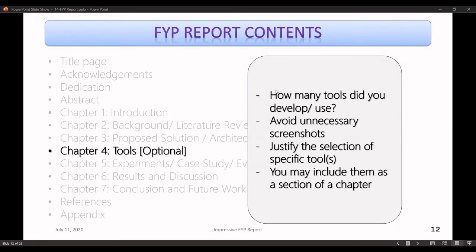For instance, if you have like five, six, seven different tools that you have worked on, you have to provide a description for all those tools. You have to maybe briefly list their features. So this alone would be five, six pages. So you can include this as a separate chapter.